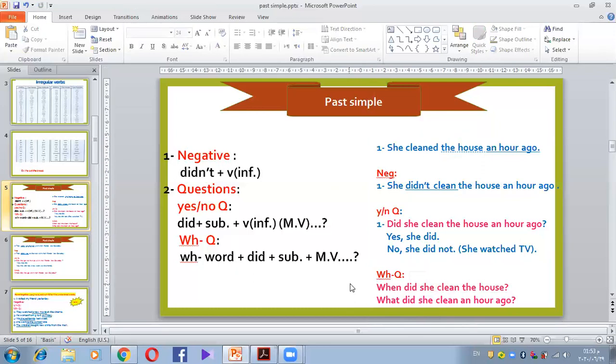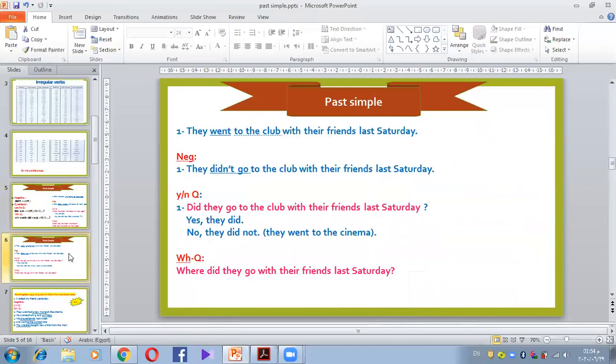Very easy and very simple. Past simple is one of the easiest tenses that you can speak. You can use it a lot while you are speaking, and at the same time while you are writing. Okay, let's see another example.